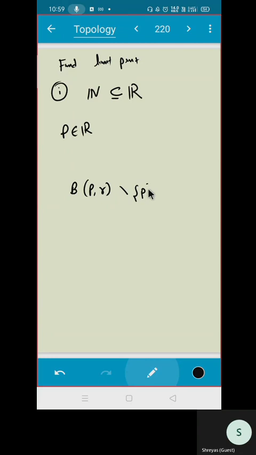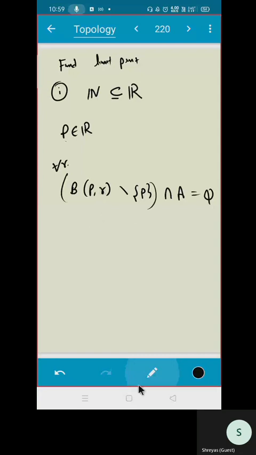First of all, do you think that any real number P is a limit point of natural numbers? What do you think, first of all? Do you understand the question here?